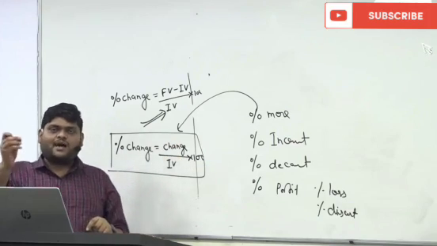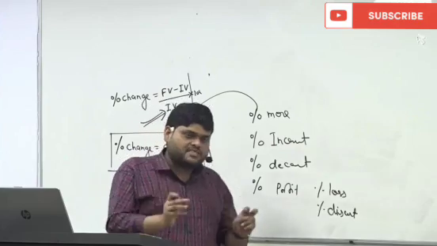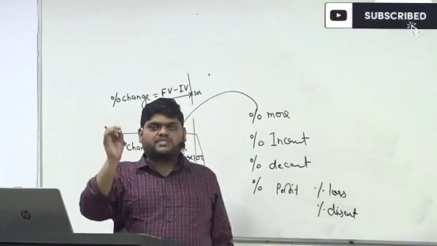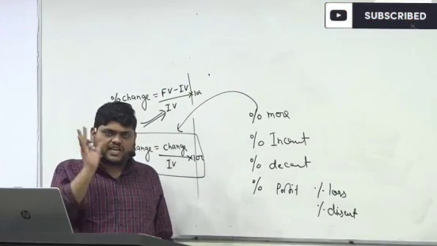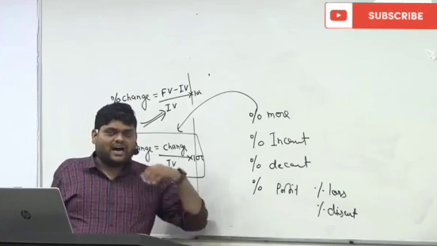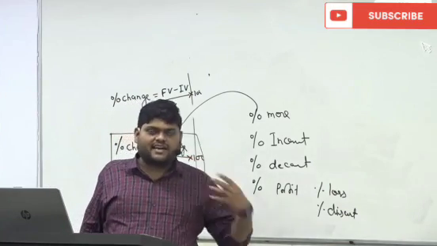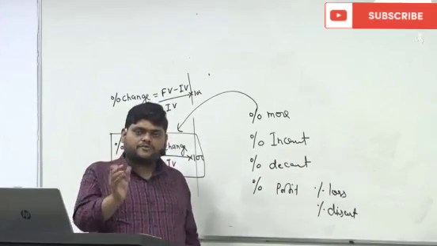Ram's height is how much percent more than Shyam's height, that means percent of change. A's salary is how much percent more than B's salary, percent of change. The area of a rectangle is how much percent increased than the previous one, percent of change.